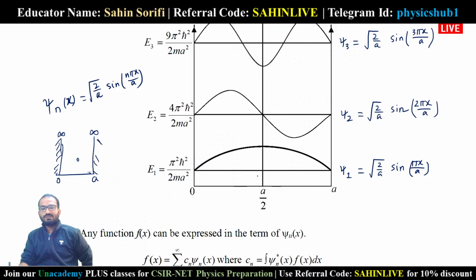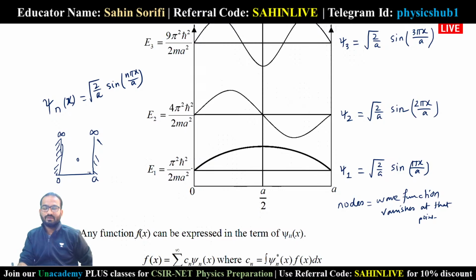So here, how many nodes are there? Nodes means the wave function vanishes at that point. Here you see there is no node. We should not consider these endpoints; we'll consider the points inside. So here it is not 0. The number of nodes is given by n minus 1. So if you choose n equals 1, there is no node, since 1 minus 1 is 0.